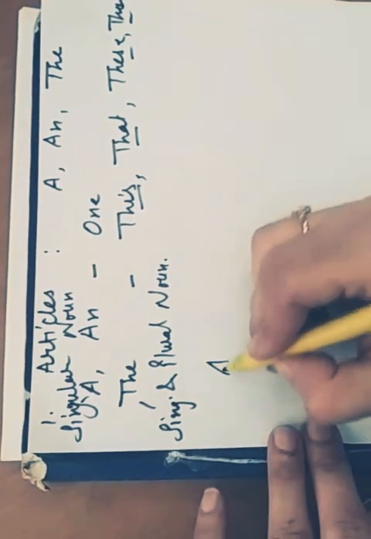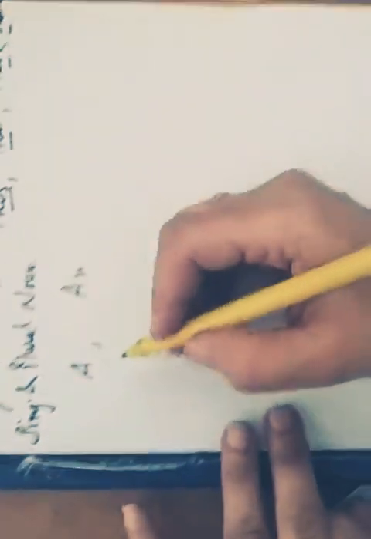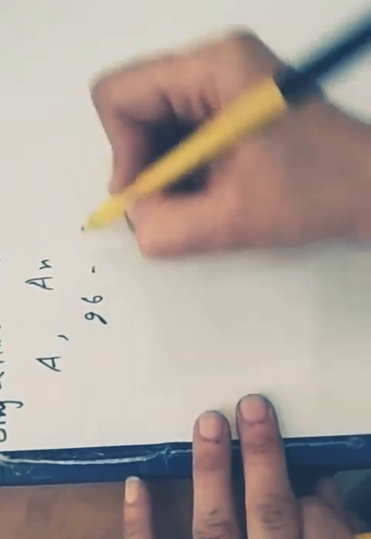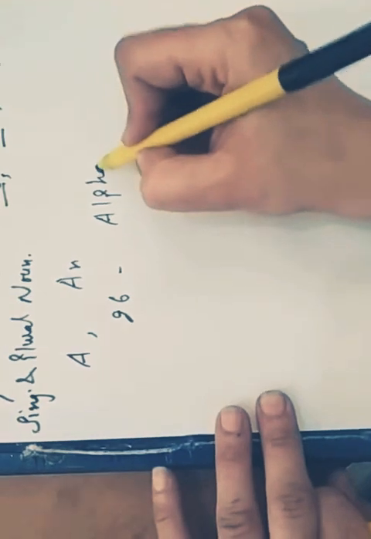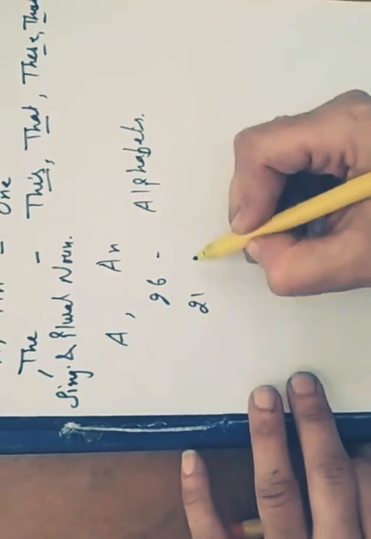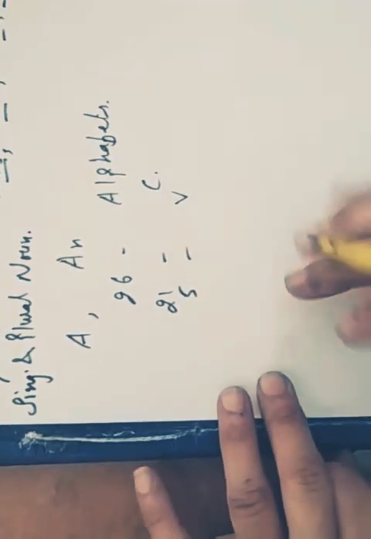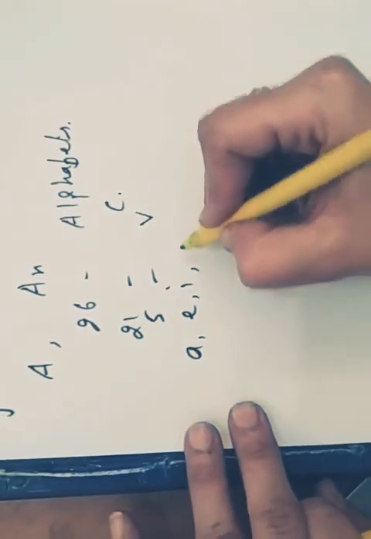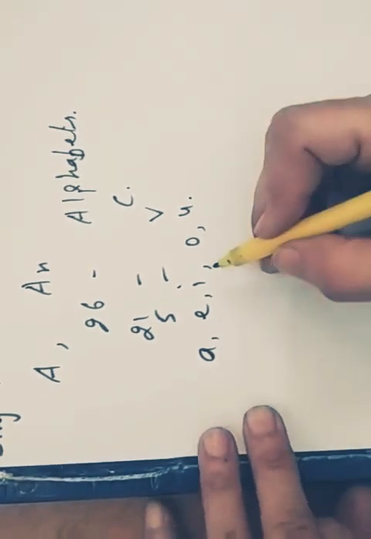Let us discuss the difference between a and an. You all are well aware that there are 26 alphabets in English, out of which 21 are consonants and 5 are vowels, which are A, E, I, O, U. We go by the sounds.